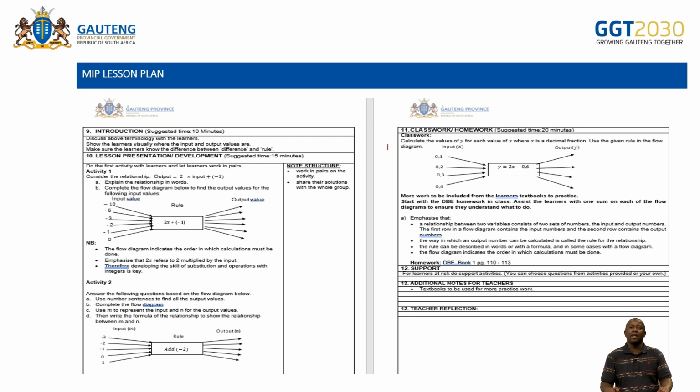Then bullet number 12, it talks to the support that you think you'll be giving to learners. Then additional notes for teachers. Then your reflection on this lesson. So most of the lessons will be looking like this one. Remember, this is an hour lesson, so to budget time is very critical.